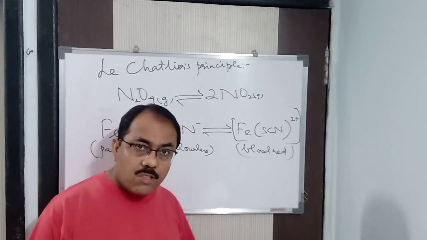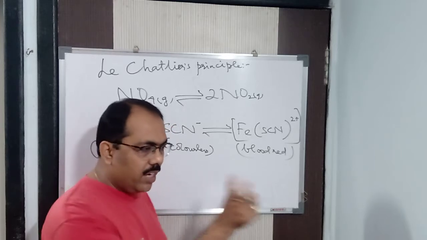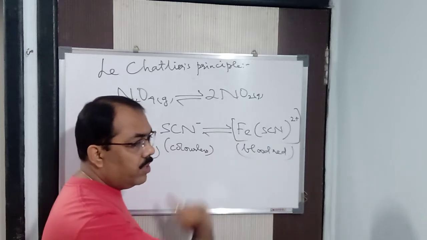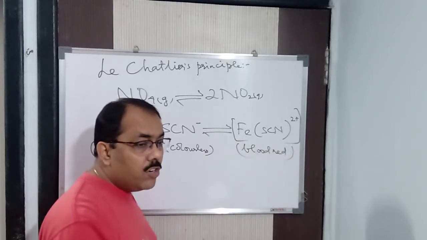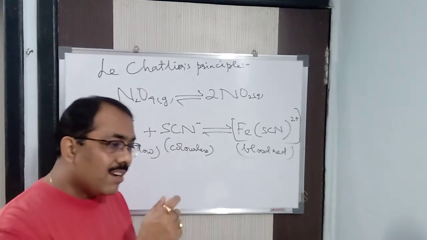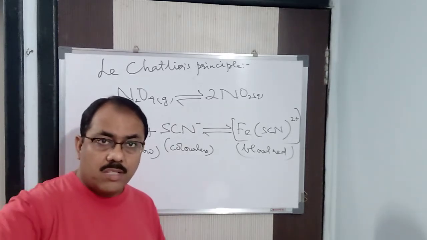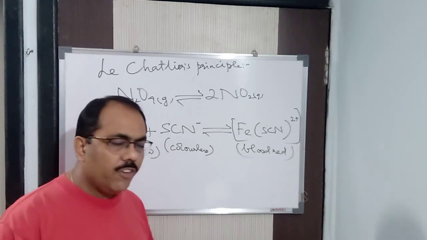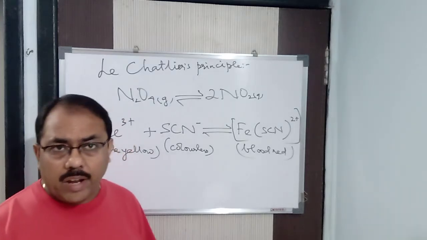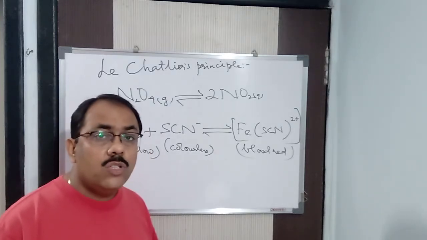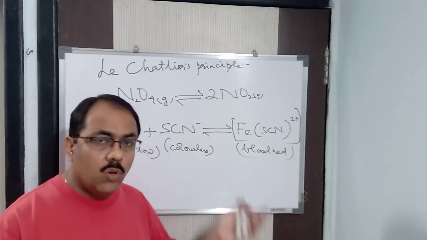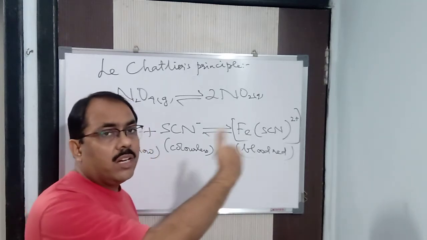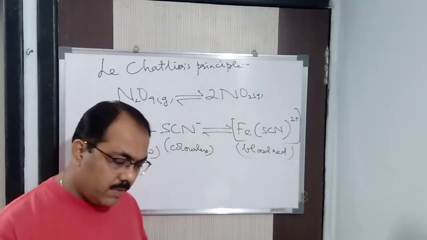So here what you find is that an equilibrium is set up between the wet clothes and the dry clothes. The reactant is wet, the product is dry. You want the reaction to favor the forward direction. Wet to dry, it should go. So how is it being favored? Either the two persons are holding the clothes and tossing them up and down, alright, clear? Or you spread the clothes and dry them on the wire or something like that. By doing so, the surface area increases and more water molecules get evaporated and the reaction is favored in the forward direction. That is, we want the product, the dry clothes, and we get the dry clothes sooner. That's it.